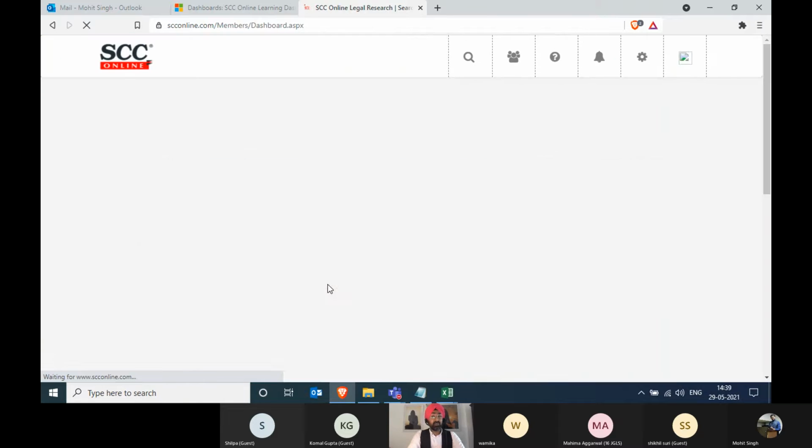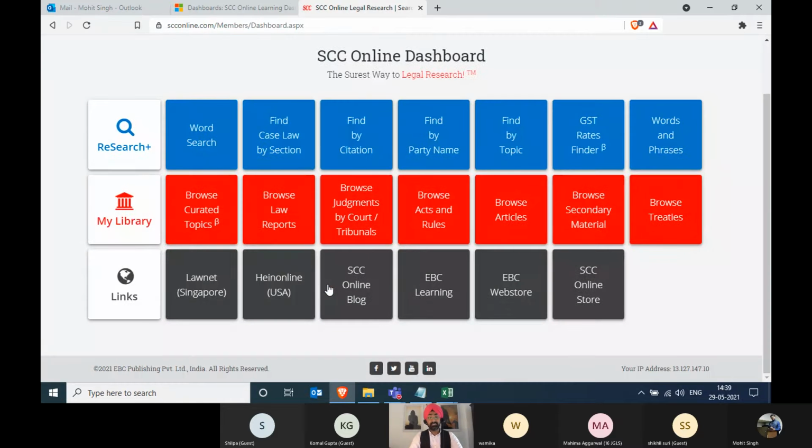Now, just for a quick refresher on what all SEC includes: we have your entire Supreme Court of India judgments. All the high courts are available over here. Various tribunals, central acts, state acts, rules and regulations, central rules and regulations, then notifications, circulars, instructions will come over here.